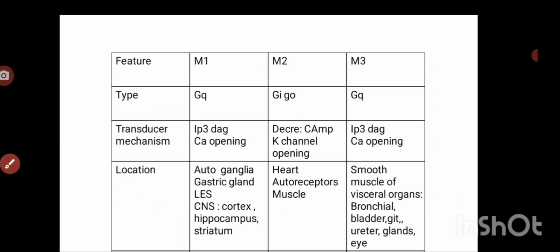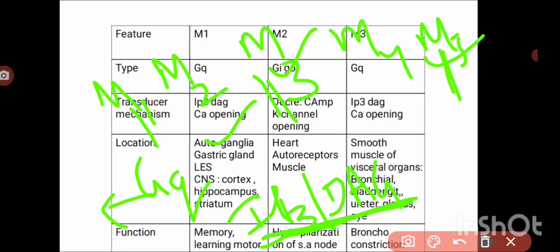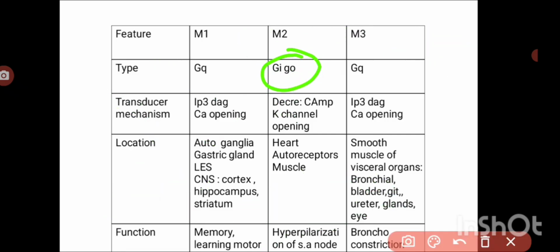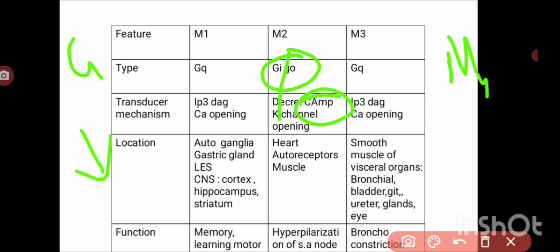Here M2 is the G0 type. M2 and M4 are the Gi or Go type. Gi/Go means inhibitory type. So in all such cases, in intracellular signaling pathways, there is decreased cyclic AMP. If it is Gs, there is increased cyclic AMP. So these are common. Wherever Gq and Gs come, these are the second messengers released.